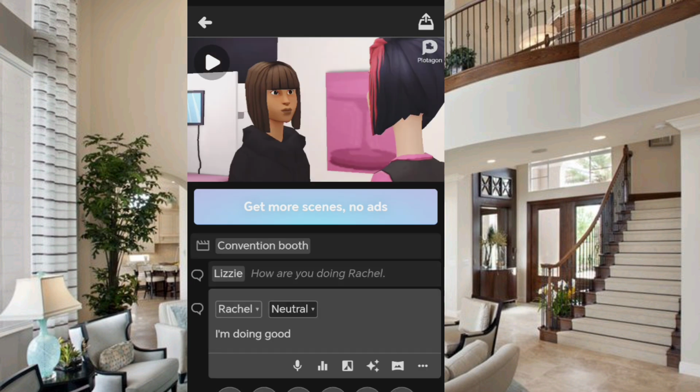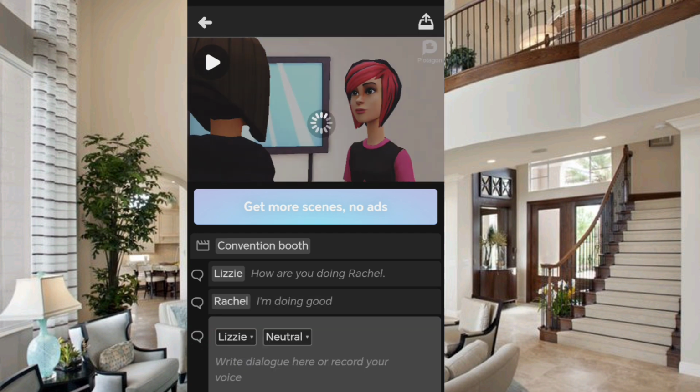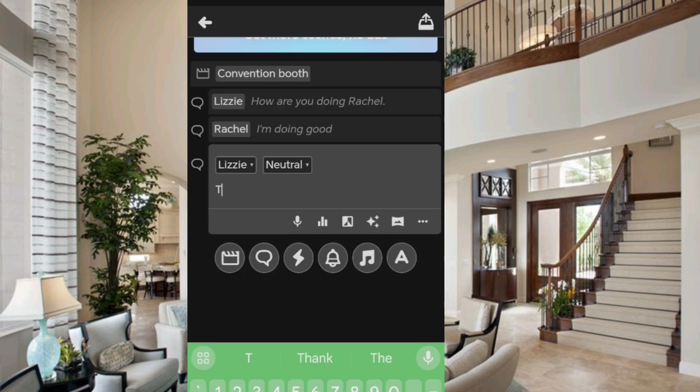So you can add music. Okay guys, you can add music, I'm going to show you everything here.